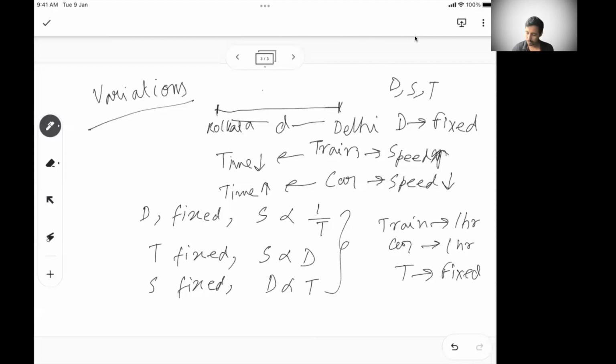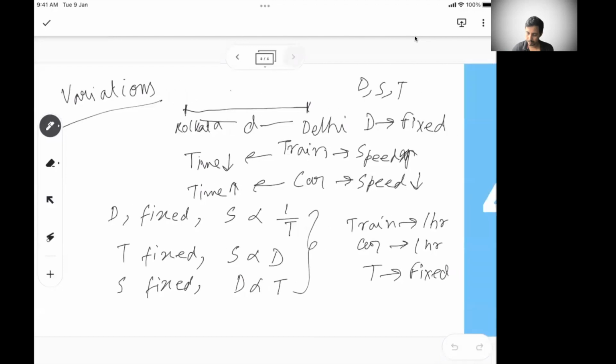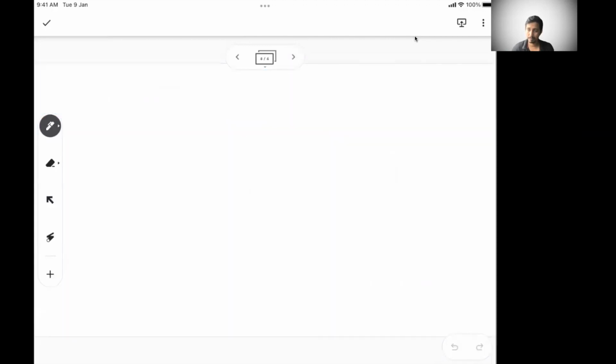Let's take a working example and I will show you how powerfully we can apply this. So let's say there is a person, this is the person's house, and this is his office, right? The person drives a car at 20 kilometer per hour.